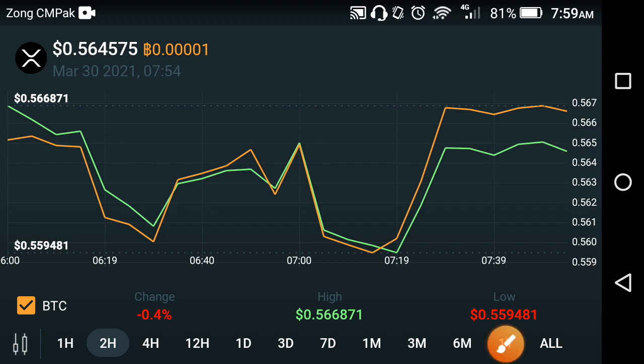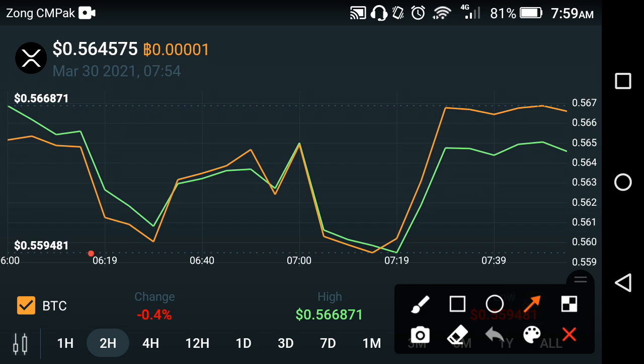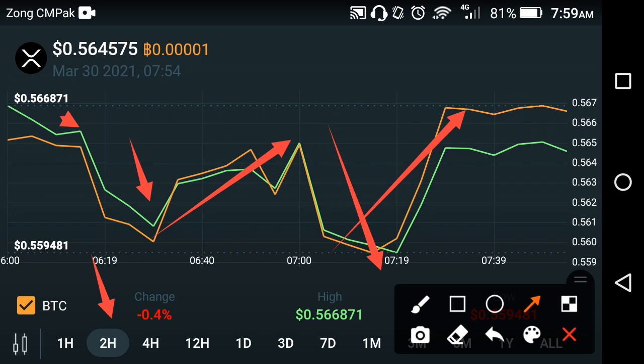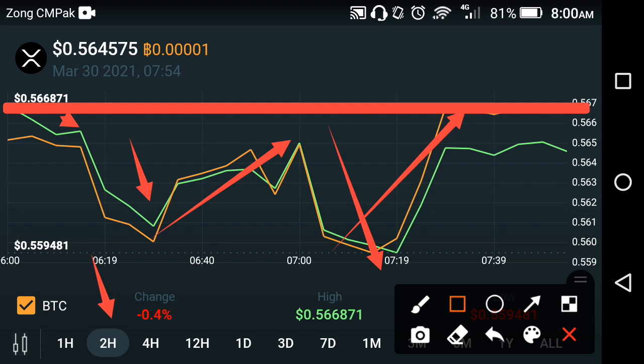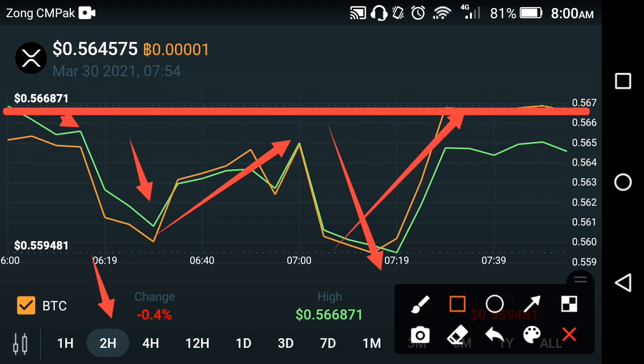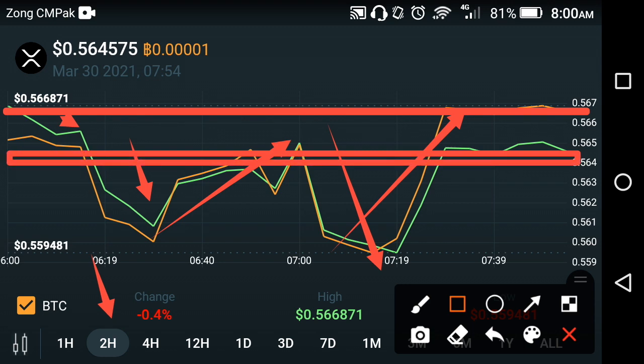As you can see now, that is the 2 hour result of XRP Ripple coin in the market. If we look at the chart analysis of XRP Ripple coin, the chart tells us that it fast down, fast down, fast down, and after falling it takes a jump, fast down, takes a jump. If we look at the average level of XRP Ripple coin, the average level is about this, and now the current level of XRP Ripple coin is about this.